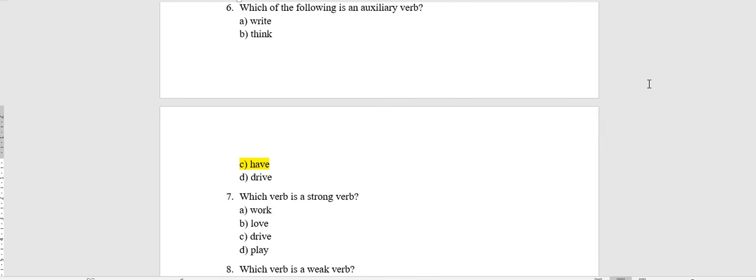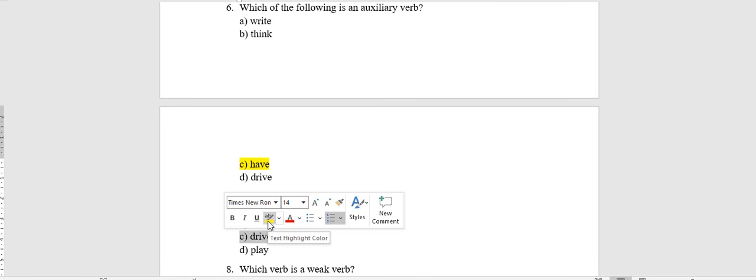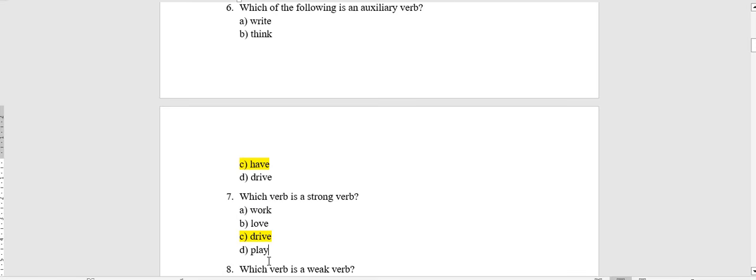A work, B love, C drive, D play. Okay, which one of them is irregular? The verb drive: drive, drove, driven. So it's a strong verb as it changes and does not have a dental ending.